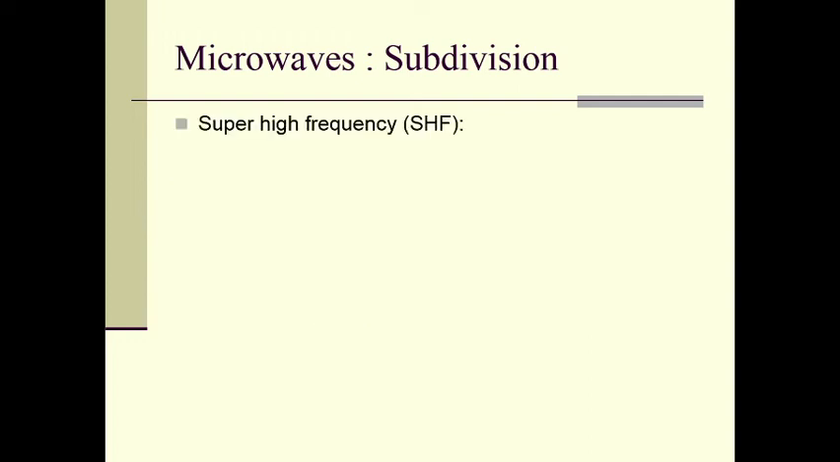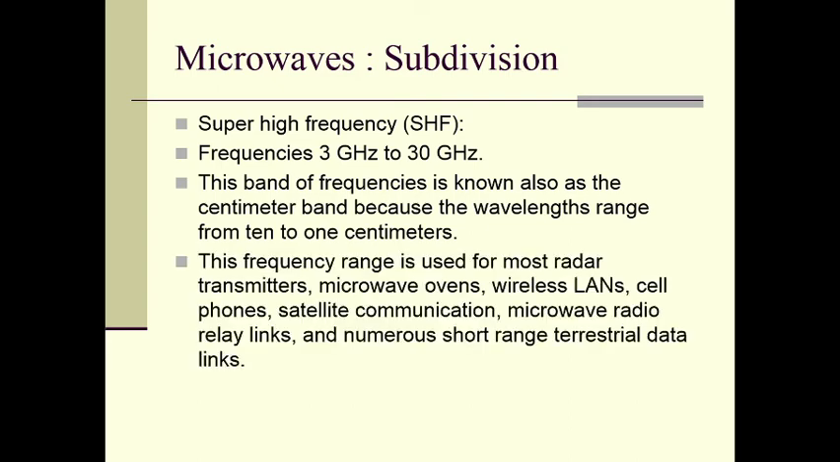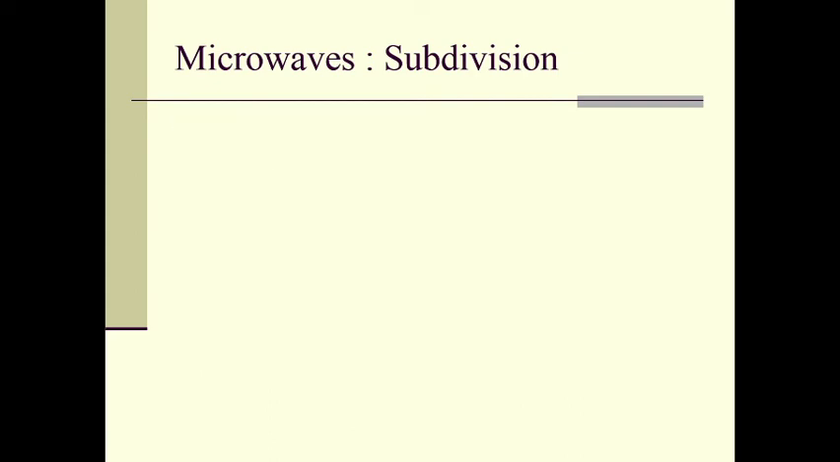Then comes the super high frequency radiation with frequencies of the order of 3 gigahertz to 30 gigahertz. This band of frequencies is also known as the centimeter band because the wavelengths range from 10 to 1 centimeters. This frequency range is used for most radar transmitters, microwave ovens, wireless LANs, cell phones, satellite communication, microwave radio relay links and numerous short-range terrestrial data links.